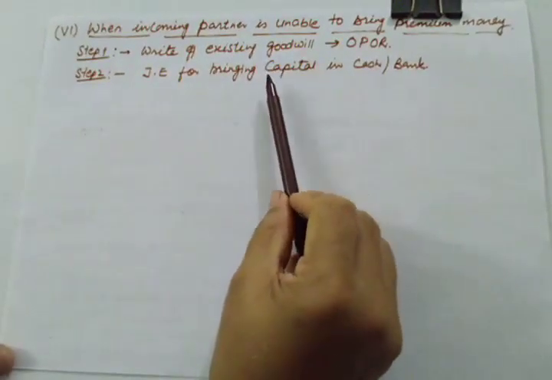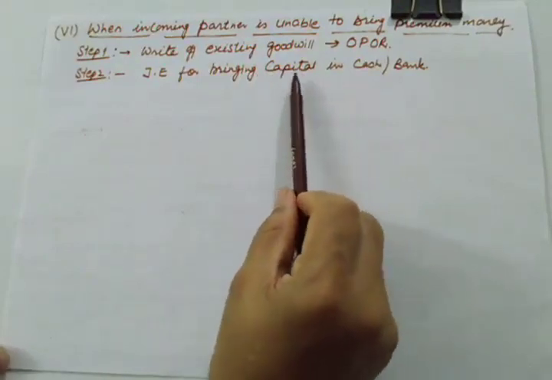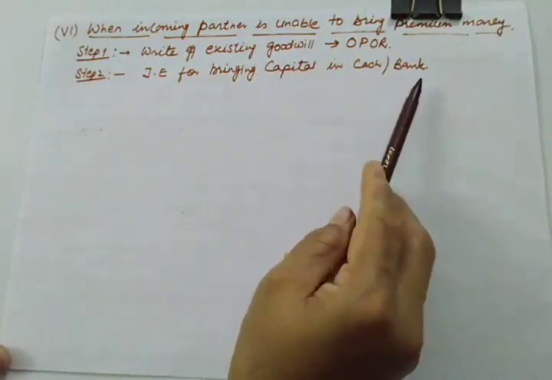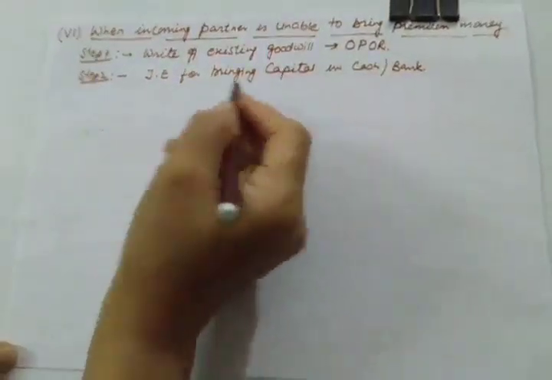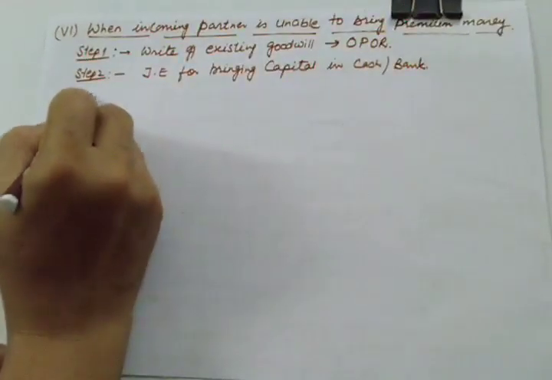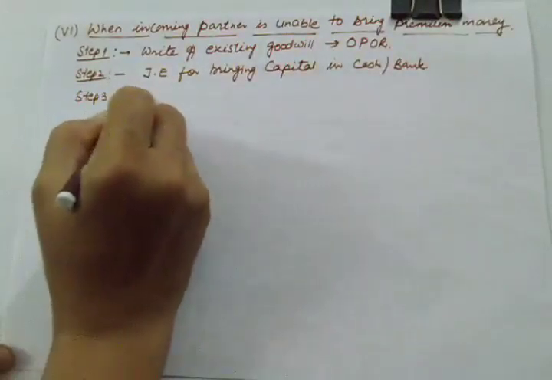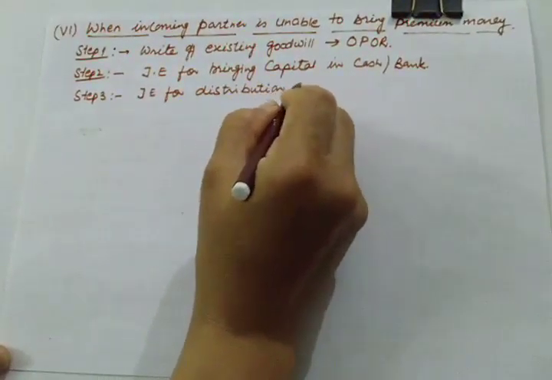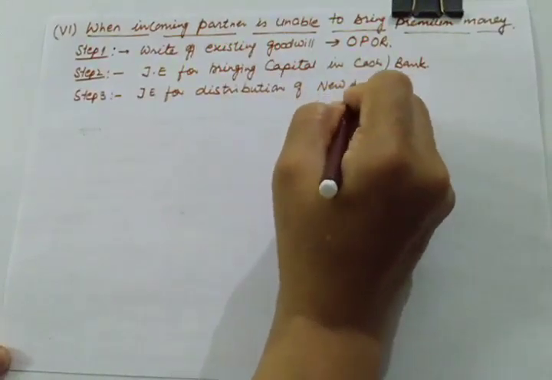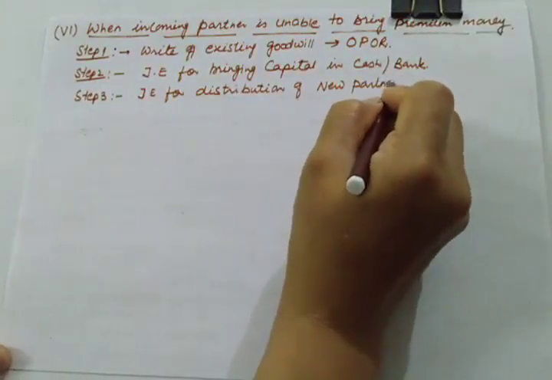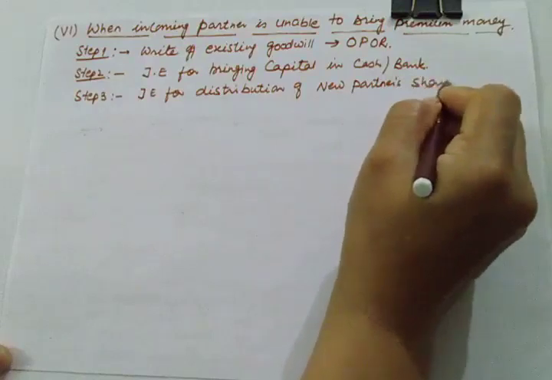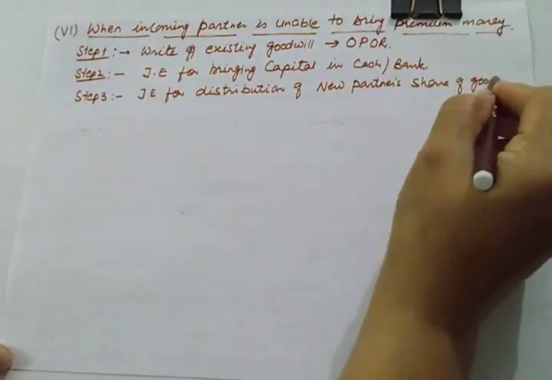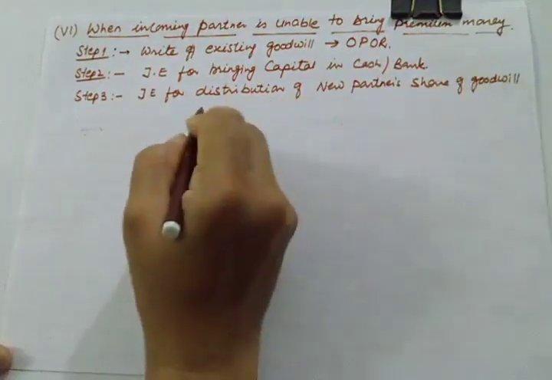And suppose nothing is given about his capital, so we can also skip this entry. Then he is not bringing premium, so there will be no premium in this case. And the third entry will be the journal entry for distribution of new partner's share of goodwill, which will be taken from his current account.